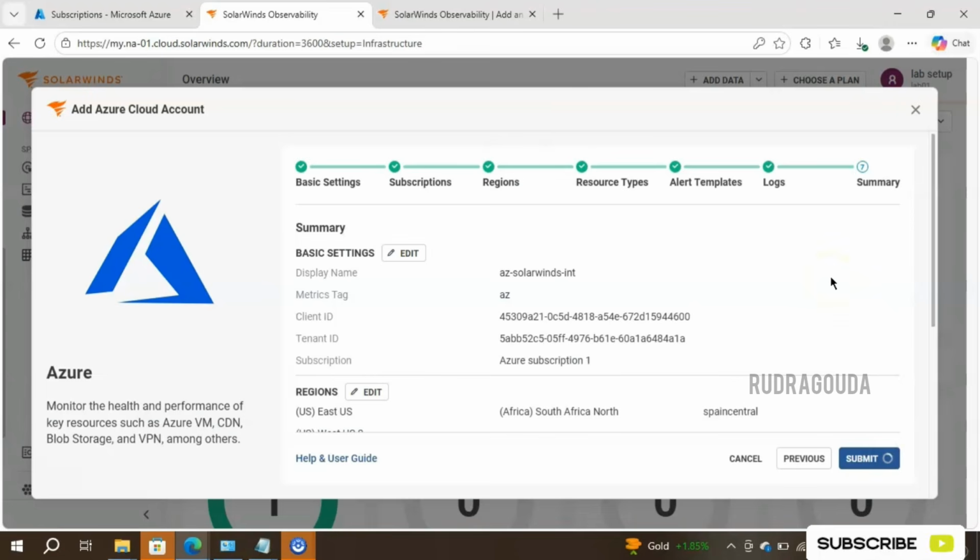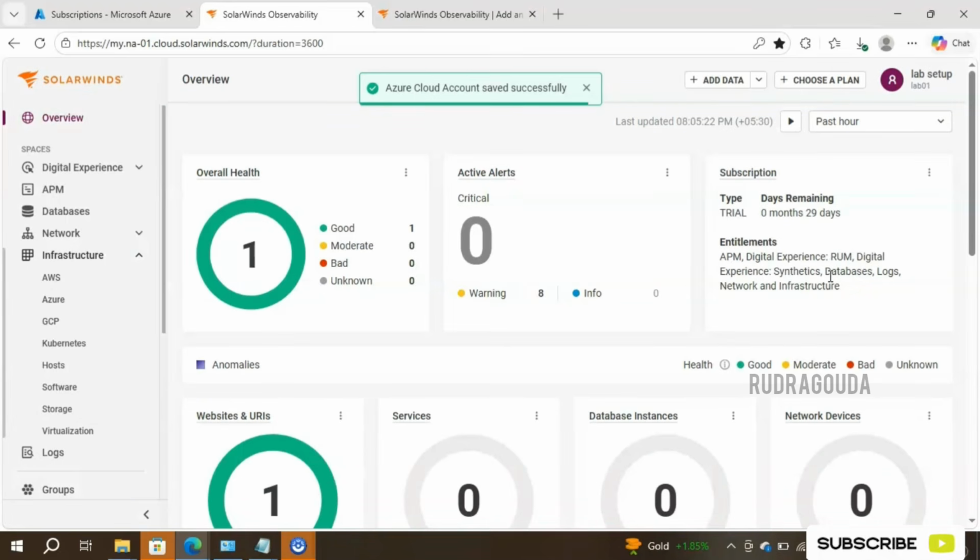After clicking on submit, you need to wait for some time. It will not reflect the status immediately in our portal. It will take a minimum of 5 to 6 minutes to establish the integration with Azure and to pull the data. As I said, currently in my environment I have a virtual machine running and also some disks running in the Azure portal. That information should be captured in SolarWinds. Then we can completely say that, okay, the integration part is working as expected, right?